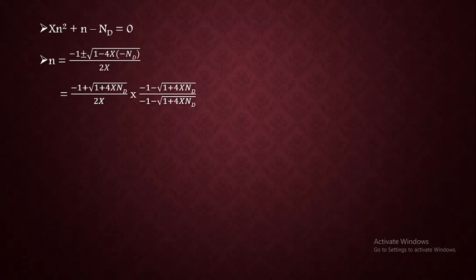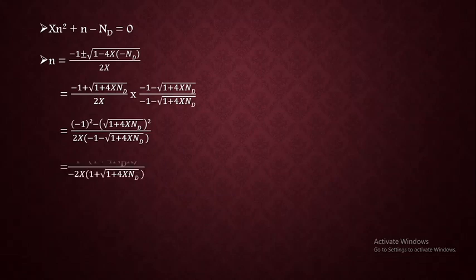So for rationalizing, we are multiplying by its conjugate, that is minus 1 minus the root term divided by the same term. So it is something like a plus b into a minus b, which will be equal to a square minus b square. So minus 1 whole square minus the rooted term whole square divided by 2x into minus 1 minus the root term.